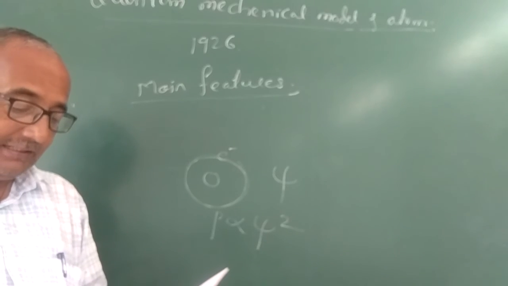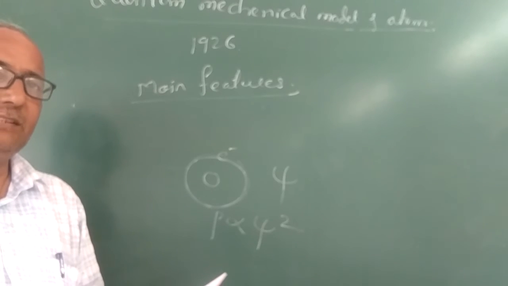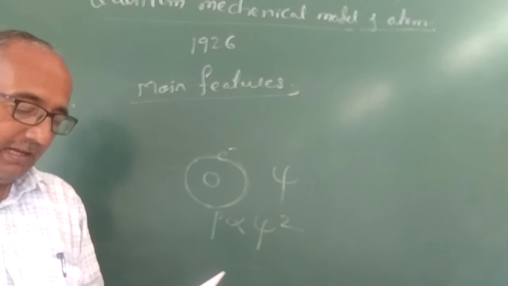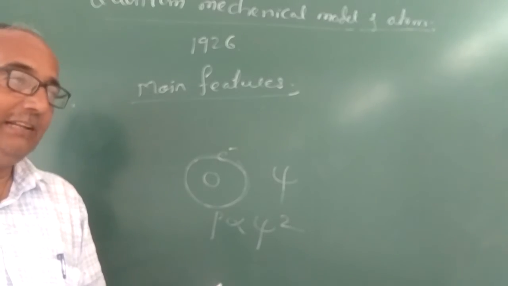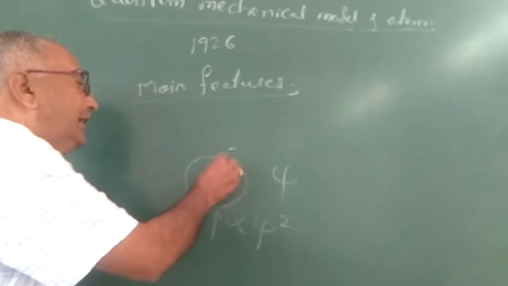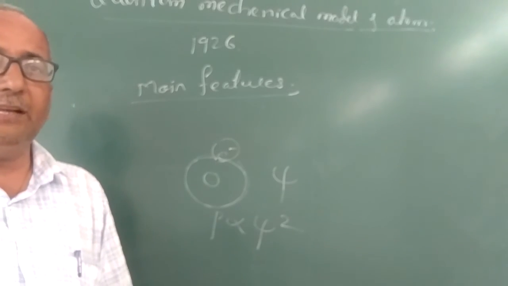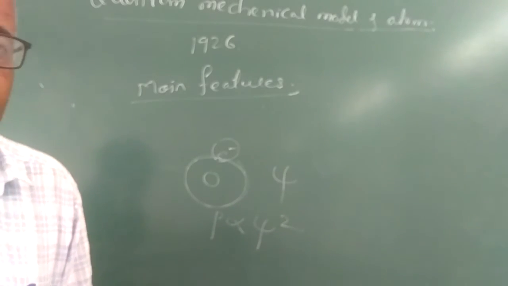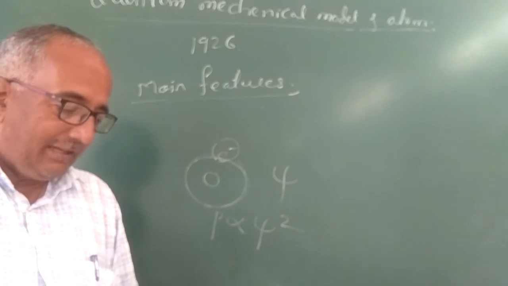An orbital can be defined as a three-dimensional region around the nucleus where the probability of finding an electron is maximum. That is important.